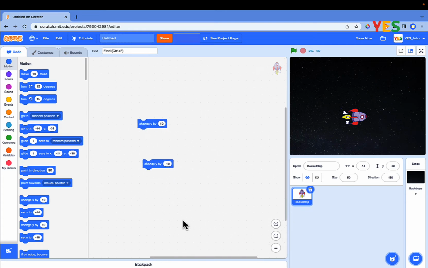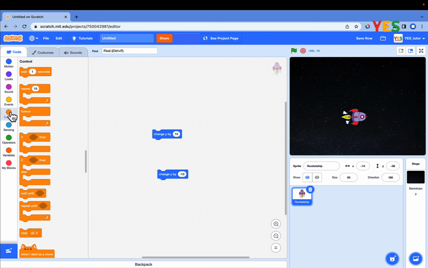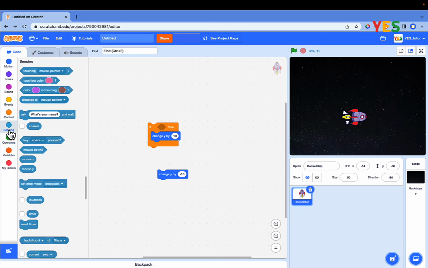Control the rocket ship with up and down arrow keys. Write a condition statement to determine whether the up arrow key is pressed or not. Drag and drop the if-then block from the control category as shown on the screen. From the sensing category, drag and drop the key pressed block and click on the drop down and select up arrow as shown on the screen.